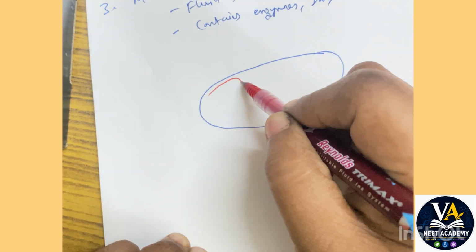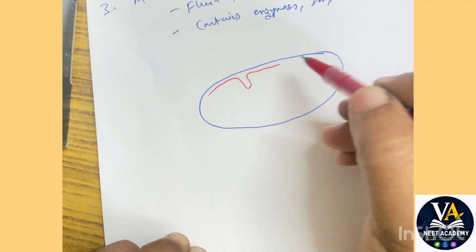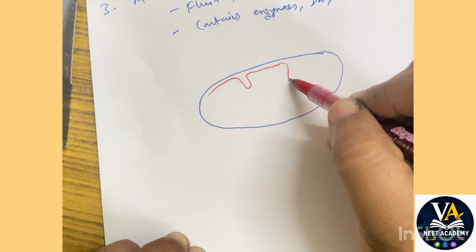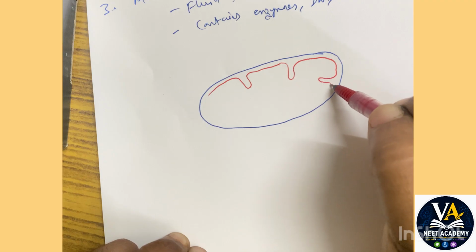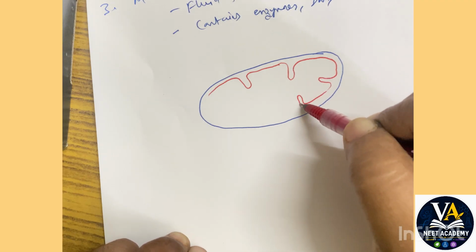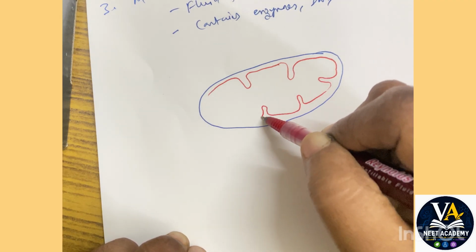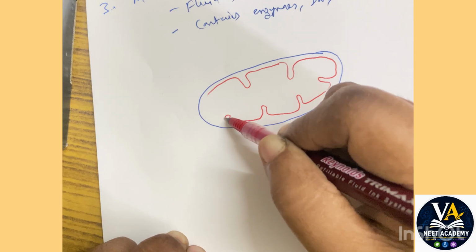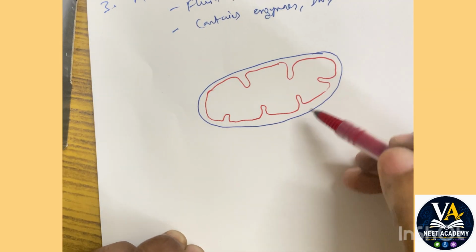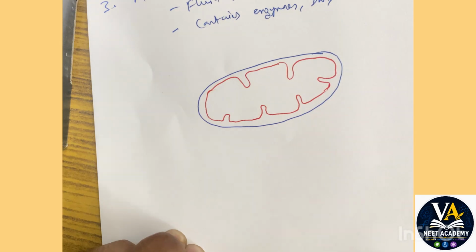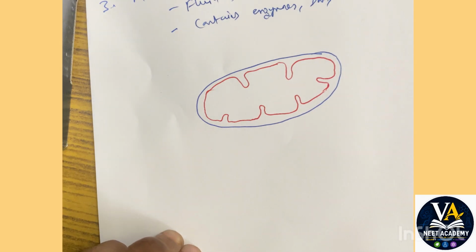Now this is your inner membrane, which I told you is folded inward to form a structure called cristae. When you fold it inward, it increases its surface area. Obviously the surface area of the inner membrane is much more than that of the outer membrane, isn't it?